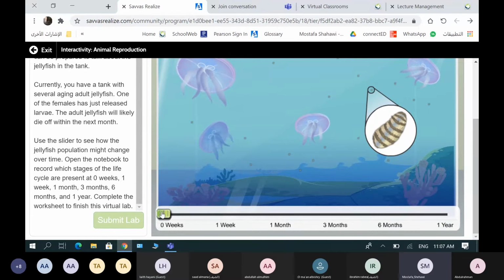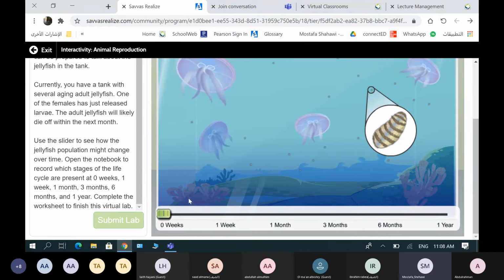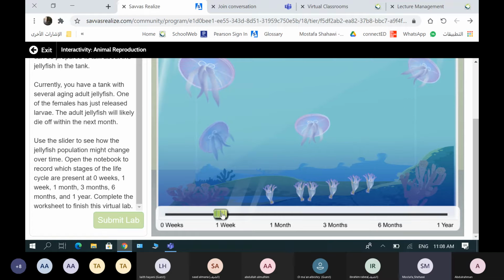So from 0 to 1 week, what do we have? We have larva. After 1 week, the larva anchor to what? Anchor to the hard surface on the bottom of the ocean. After 1 month, the adult jellyfish dies. After 3 months, new jellyfish are formed.